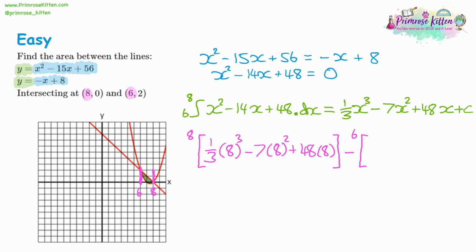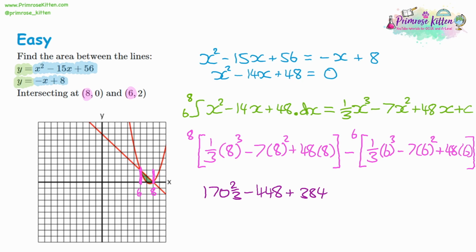And so you have a c in the first bracket, and a minus c in the second, and they're going to cancel out. The second bracket, we're going to have 1/3 of 6 cubed, take away 7 lots of 6 squared, plus 48 lots of 6. So now all we need to do is work out each term one at a time. So if you type in your calculator, 8 cubed, and then you divide it by 3, you should get 170 and 2/3. If you do 8 squared and multiply it by 7, you're going to get 448. And if you do 48 times 8, you're going to get 384.